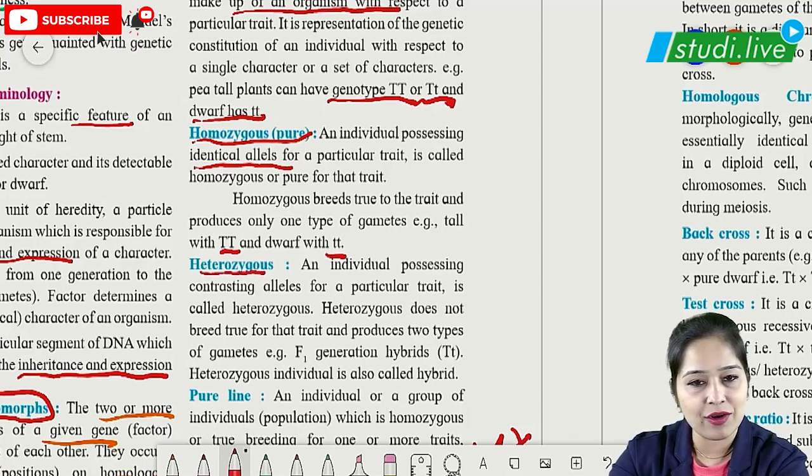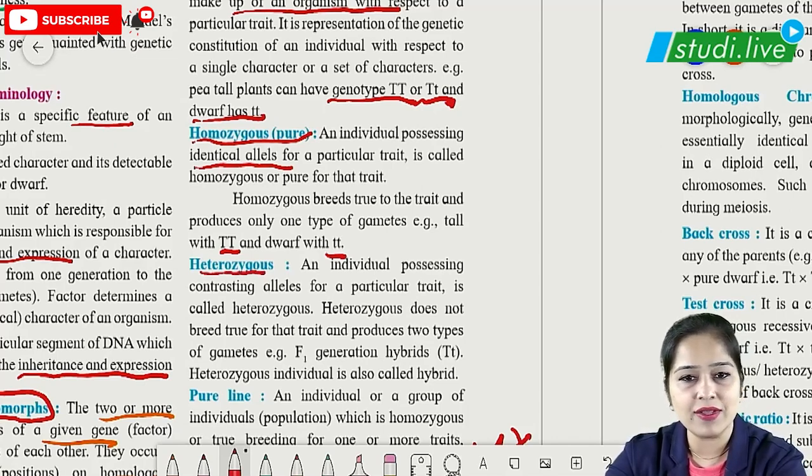But heterozygous means they do not have similar alleles, they have different alleles, and that is why they are also called hybrid. So another name for homozygous is pure and another name for heterozygous is hybrid, because homozygous has identical alleles and heterozygous has dissimilar alleles which are not identical.